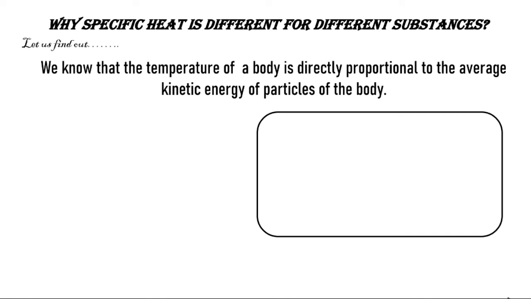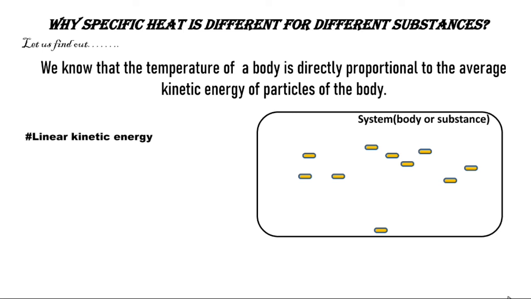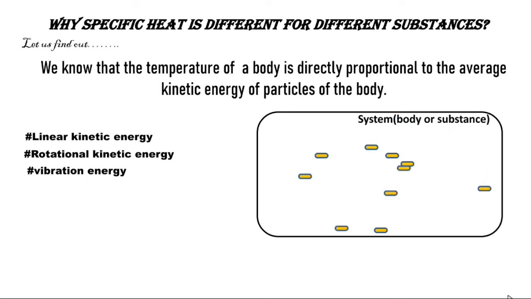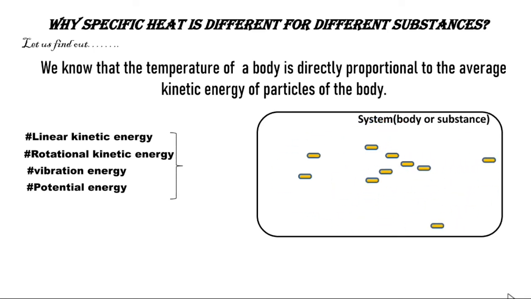The molecules of the system, that is the body or substance, have different forms of energies, such as linear kinetic energy, rotational kinetic energy, vibrational energy, and potential energy between molecules. The total energy of the system is called the internal energy of the system.